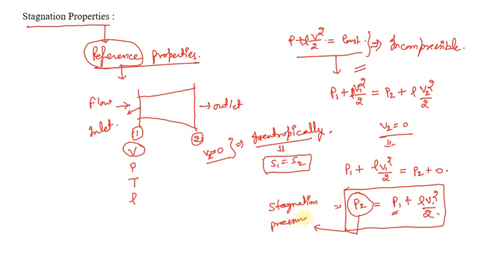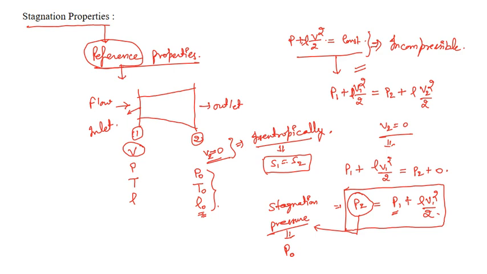Stagnation pressure. This pressure we denote by using the subscript 0. Similarly, we're going to use this 0 subscript for various other thermodynamic parameters. Velocity becomes 0, pressure is the stagnation pressure, temperature is the stagnation temperature, and density is the stagnation density. So all these parameters we can use for the stagnation properties. This is what the stagnation properties are all about.